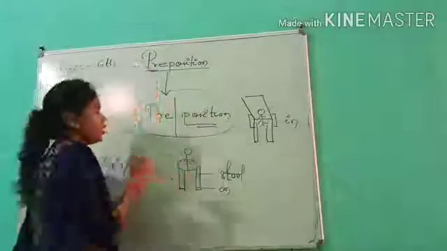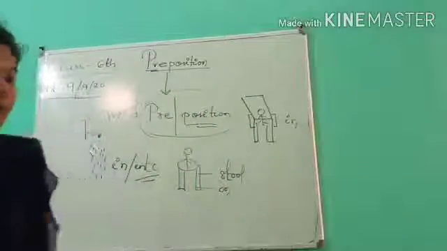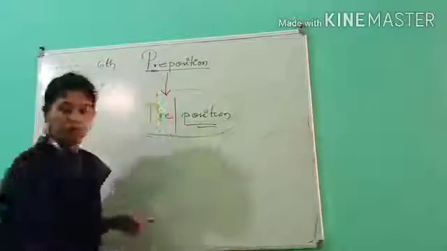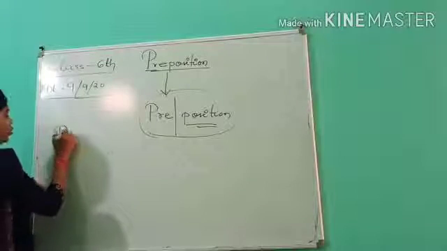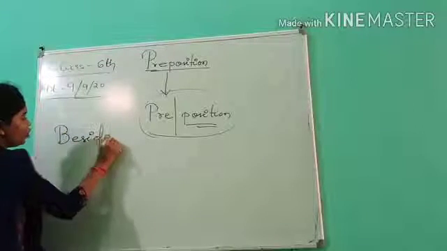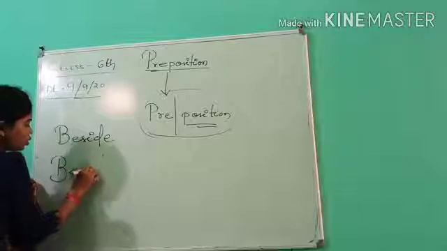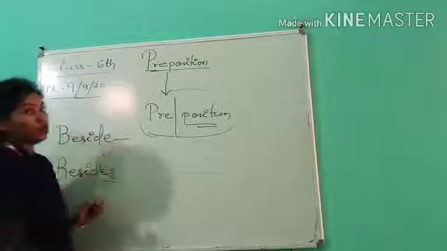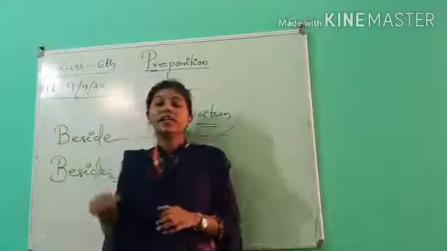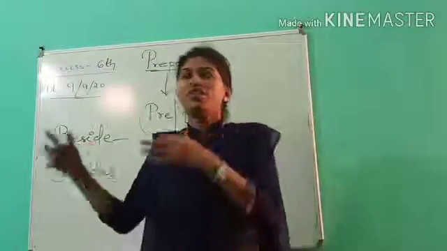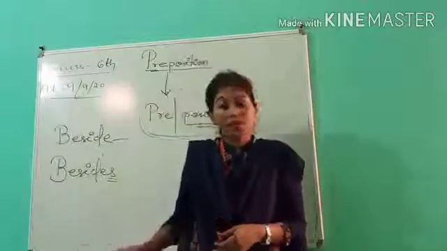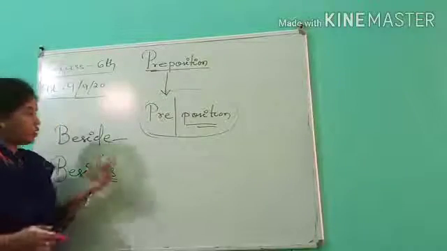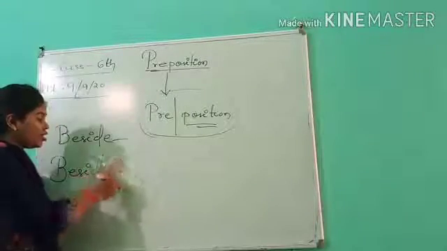And one more thing, there is one more confusion among many of the students, that is beside, where to use beside and where to use besides, right? Here is an S. As I told you, if someone is sitting near me, then I will say beside me. Keshav or Yash is sitting near, beside me. But what exactly is this besides? This sounds the same, but the only difference is we have an S to it.